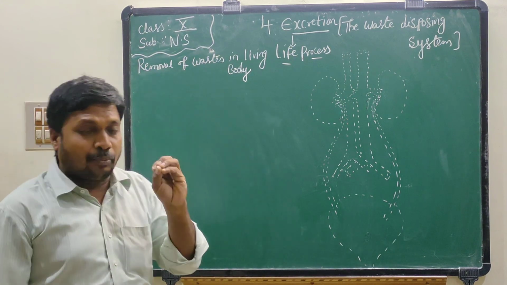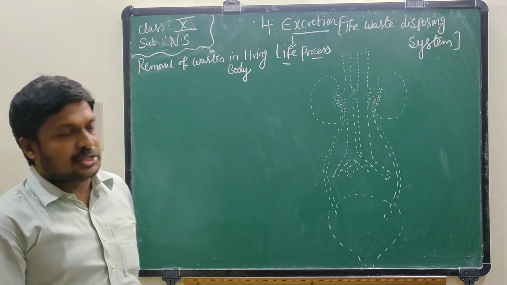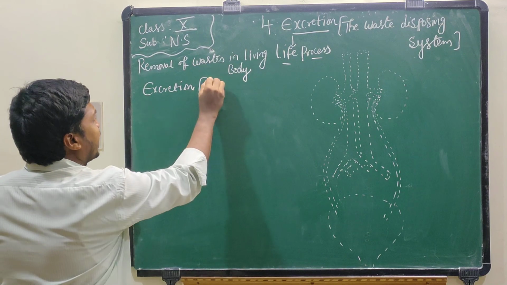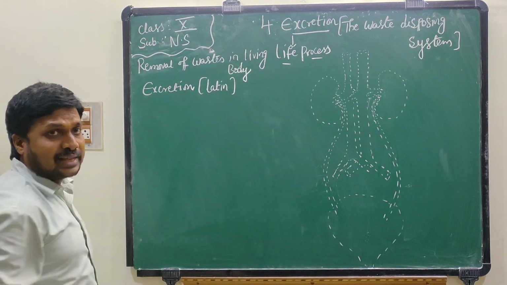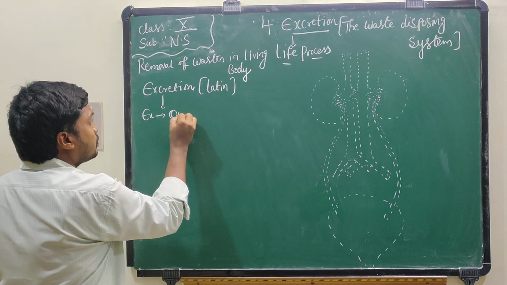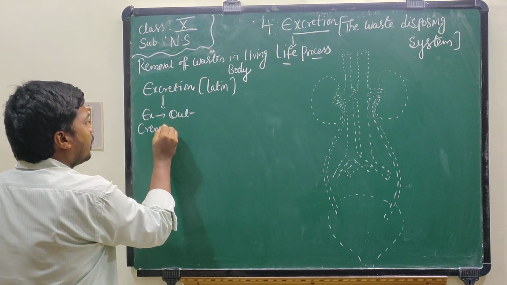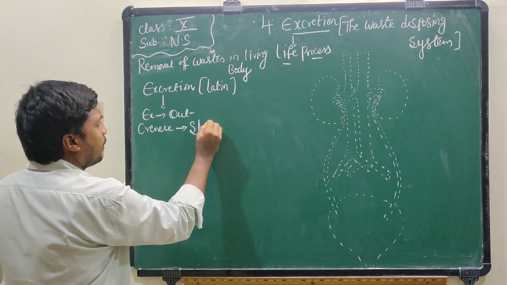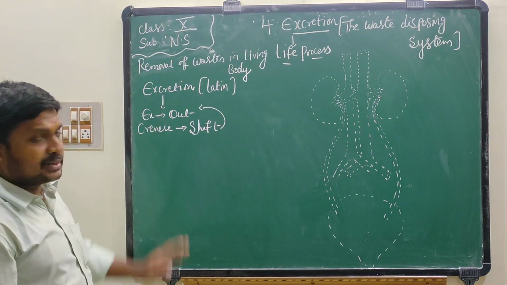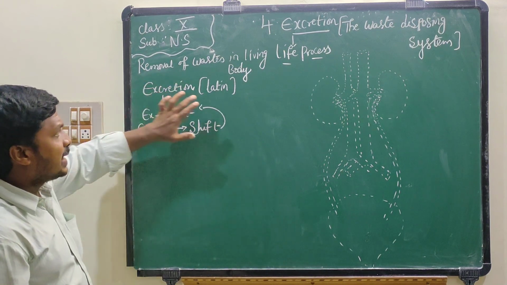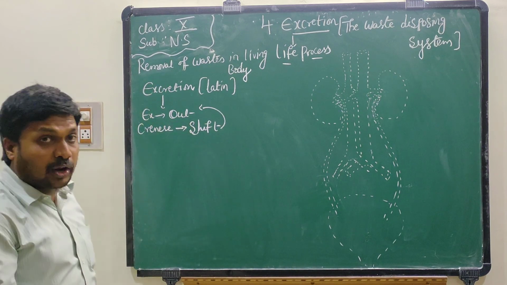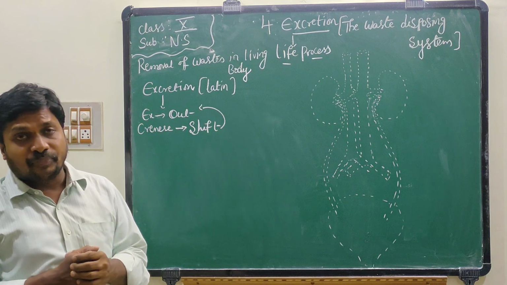Now first I will explain the meaning of excretion. Do you know, children, excretion is not an English word. Excretion is a Latin word. In English meaning, ex means out, crenier means shift. Shifting out the waste material from the body is called excretion.